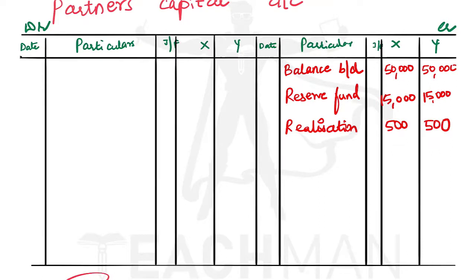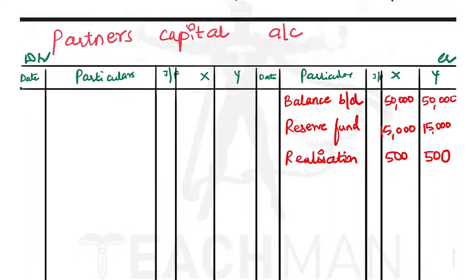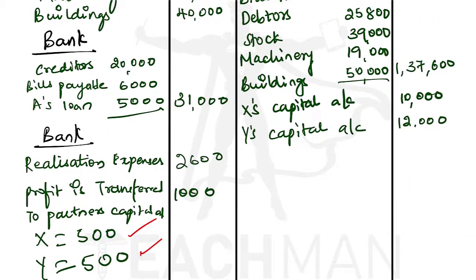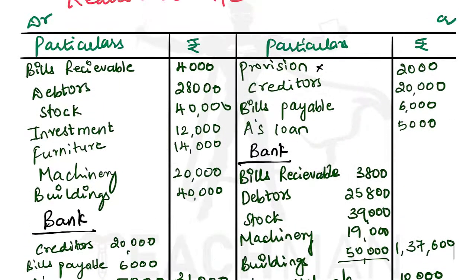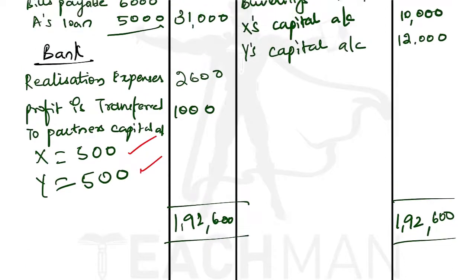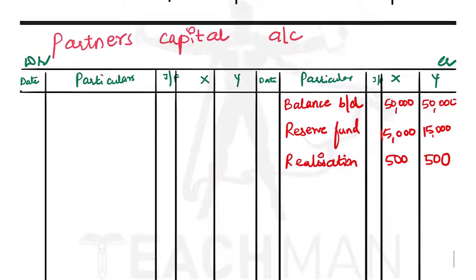Okay, so we have recorded. Now let us see if anything is mentioned of partners' capital in the realization account. Yes, we have written here X's capital and Y's capital. Both should be recorded in the partners' capital account. Since it is on the credit side of the realization account, we have to record it on the debit side of the partners' capital account as X's capital and Y's capital, and write the amounts in their corresponding columns.